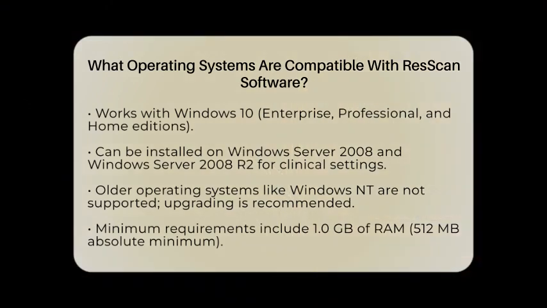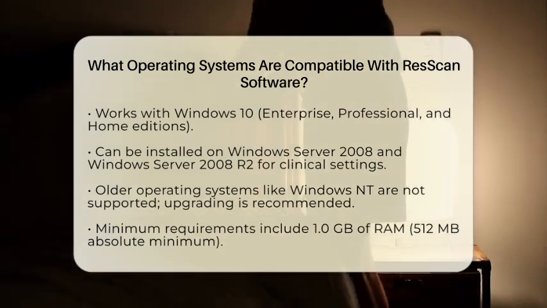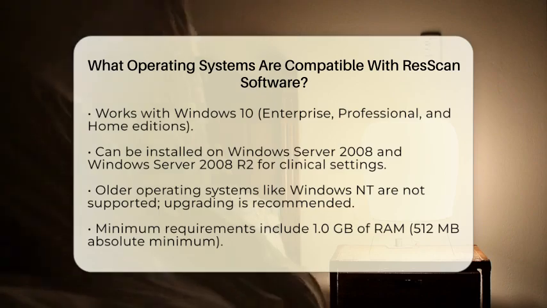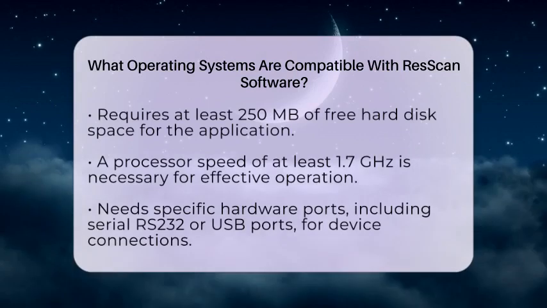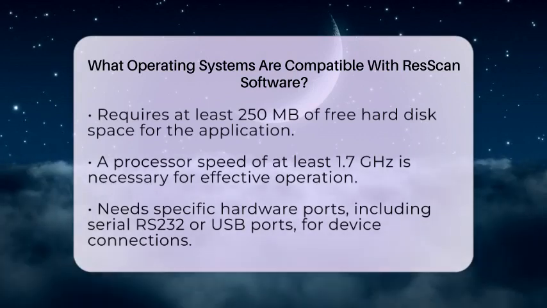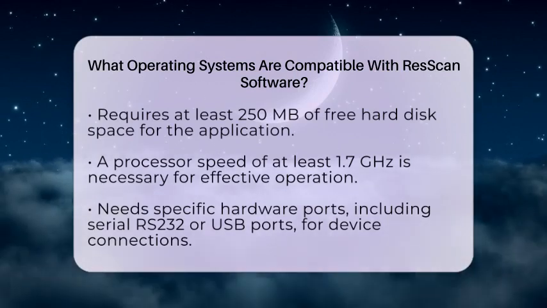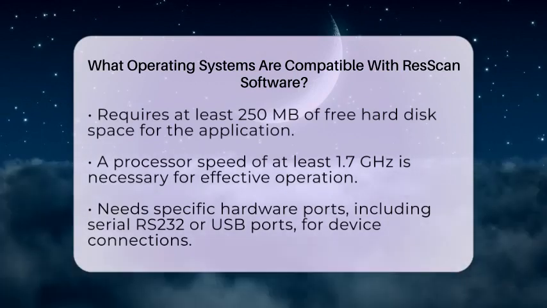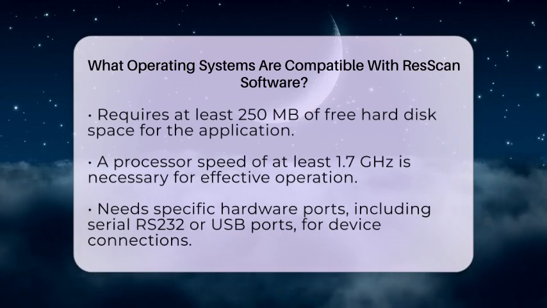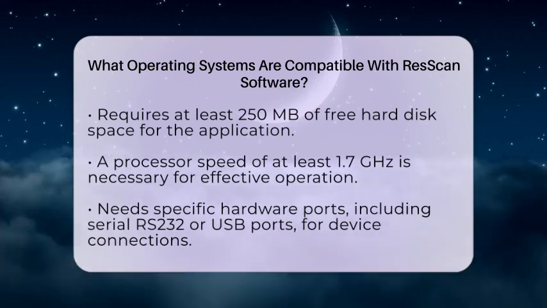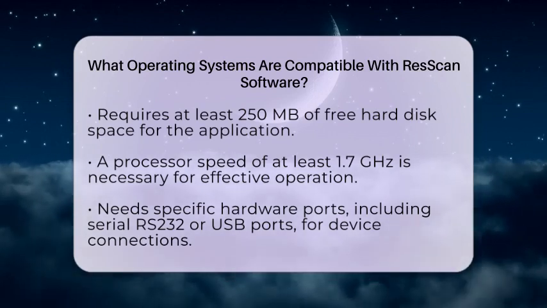From a technical perspective, ResScan has specific requirements to function effectively. You will need a minimum of 1.0 GB of random access memory, although 512 MB is the absolute minimum. The software requires at least 250 MB of free hard disk space for the application itself, not including any additional space needed for patient data storage. Additionally, a processor speed of at least 1.7 GHz is necessary. To connect your continuous positive airway pressure devices or data card readers, you will need specific hardware ports. This includes either a serial RS-232 port or USB ports.